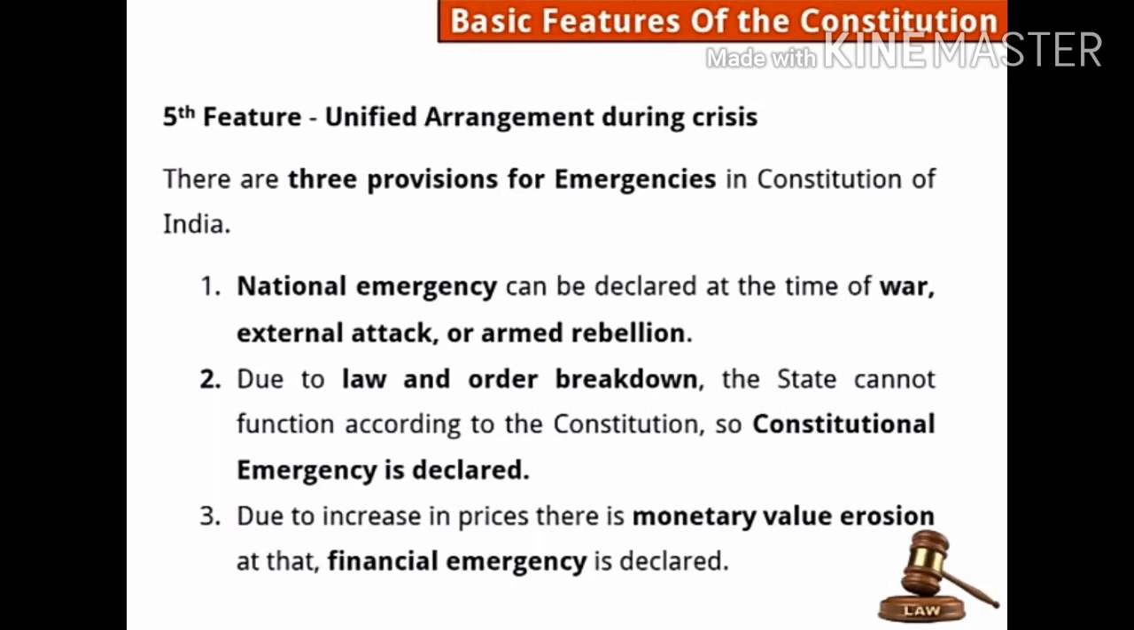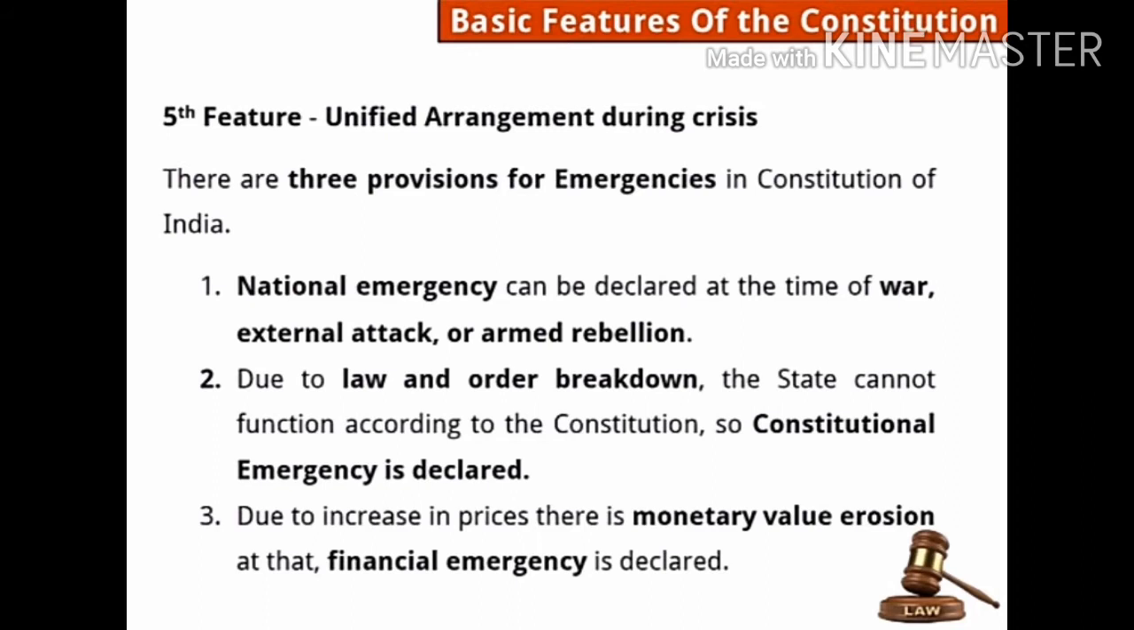Then the third one is financial emergency. So due to increase in prices, when the prices are increased on all the things you are buying, that is monetary value erosion. For example, you are going somewhere to buy a bread, and you are taking out 50 rupees and telling, see, take 50 rupees. Then the person will tell, no, if you want to buy this bread, it is 100 rupees. So you will say, oh, it means the value of money erodes, gets down, and the prices are increased. That time this financial emergency is declared.